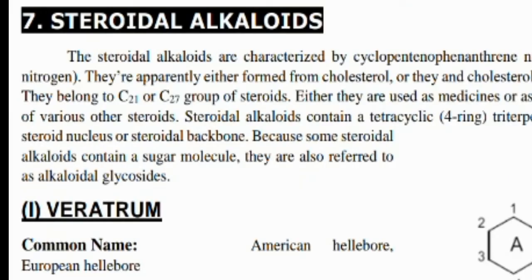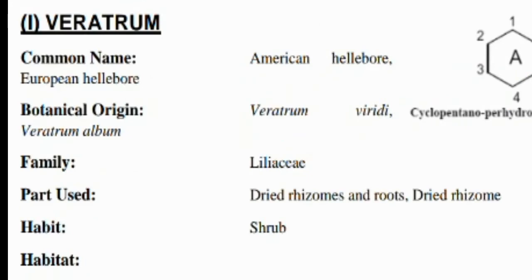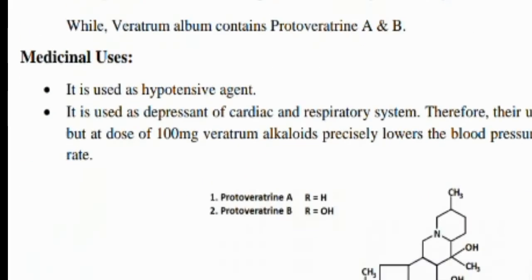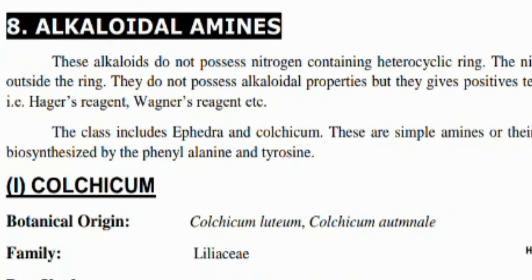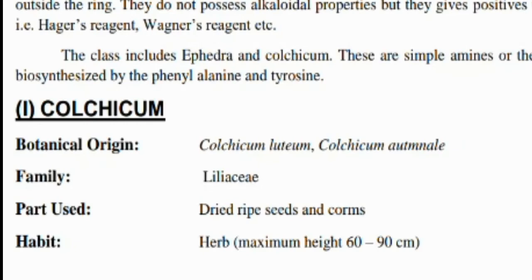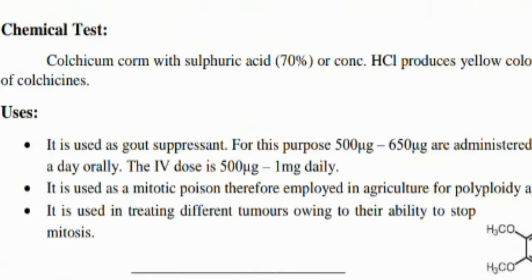Our seventh is the steroidal alkaloids, which contain veratrum, American hellebore, also called veratrum, and its botanical origin is Veratrum album, Liliaceae family, and dried root and rhizomes are the part used, and the use is hypotensive. Eighth one is colchicum, Colchicum luteum, Colchicum autumnale, Liliaceae family, part used dried ripe seeds, used as a gout suppressant and mitotic poison.